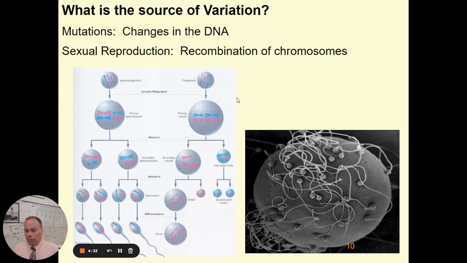The other means of variation is sexual reproduction. In organisms that reproduce sexually, the combining of chromosomes from two different parent cells results in new combinations of traits, new combinations of characteristics. Crossing over during meiosis can result in an increase in variation. So sexually reproducing organisms typically have a higher level of variation than those that reproduce asexually.